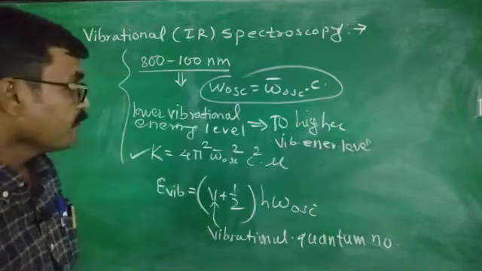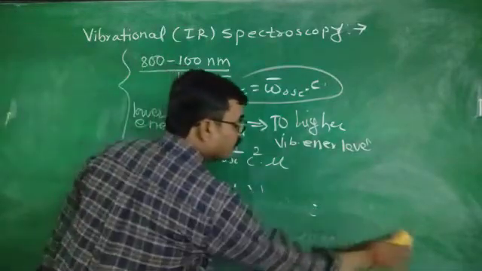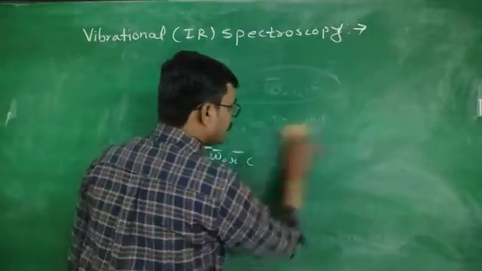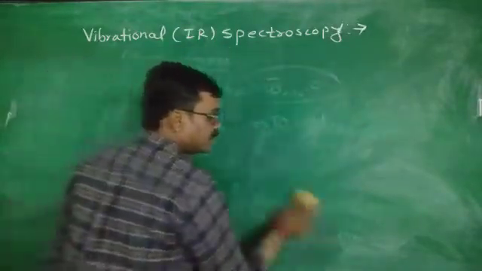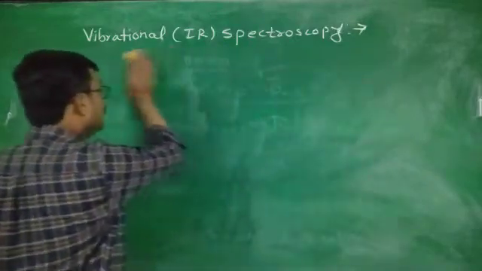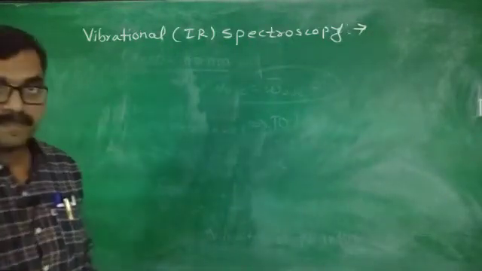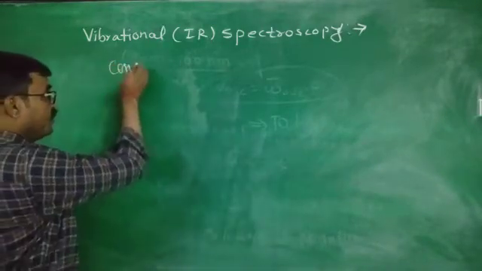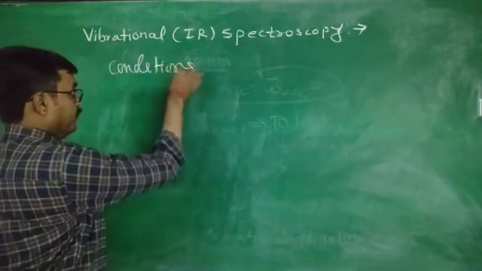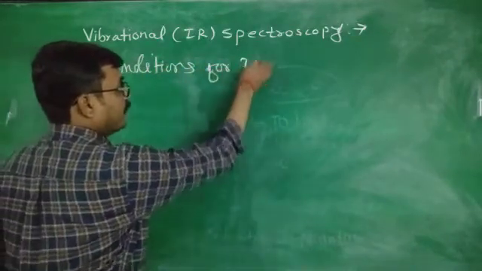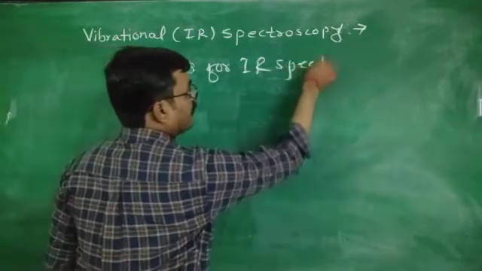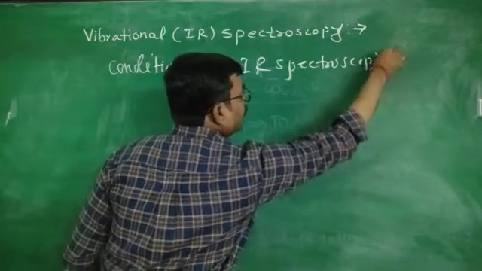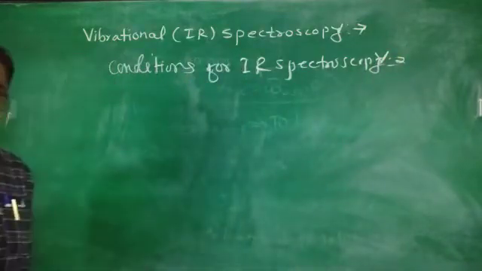Now further, see which molecules show the IR spectra, meaning what are the essential conditions that samples should have in order to give IR spectra. Which sample gives the IR spectra and why?